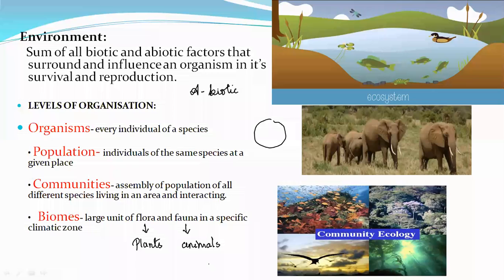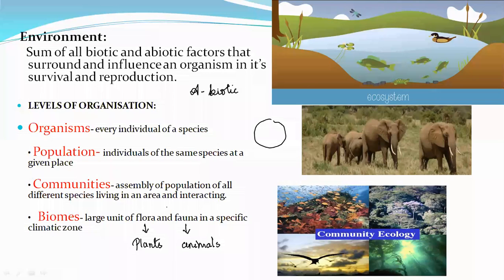The flora and fauna of the desert area you will not find here. You might grow them here by giving that particular temperature or climatic conditions, but we do not find them naturally here. So this is about biomes.